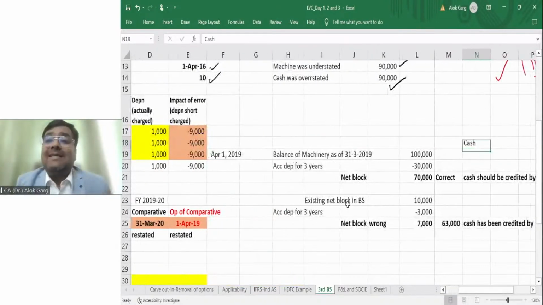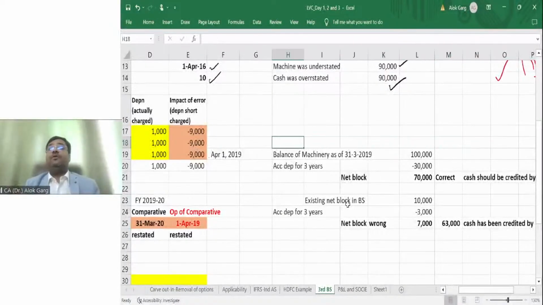Then the CFO is asking Ravinder, Ravinder, please do all the calculations. Then Ravinder is doing the calculation. Sir, balance of machinery as of 31st March 2019, the gross block is 1 lakh. If I would have done the correct treatment, my gross block will always be 1 lakh rupees. The accumulated depreciation for 3 years would have been 30,000 rupees. My net block on 31st March 2019 should have been 70,000 rupees, the correct net block, right? It should be 70,000 rupees.